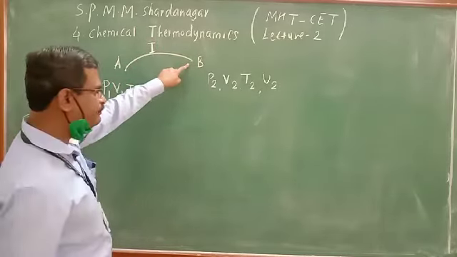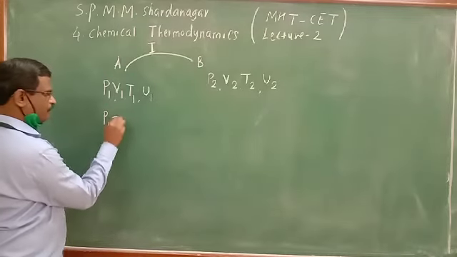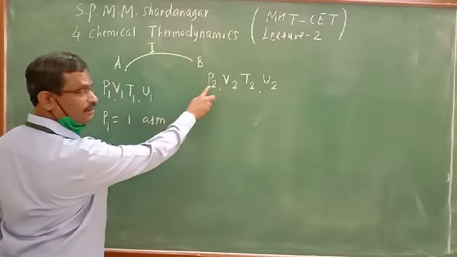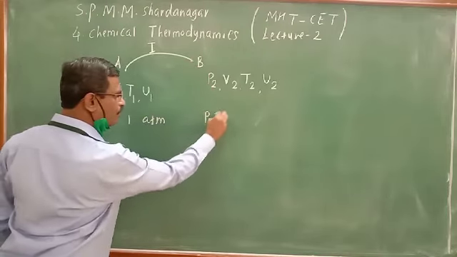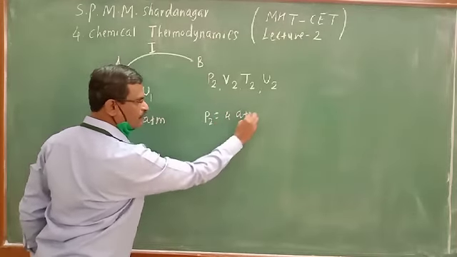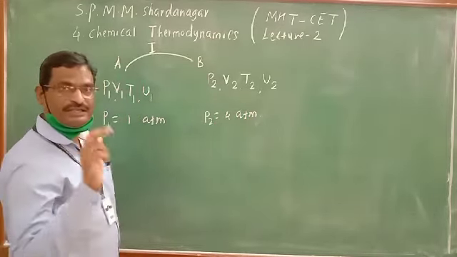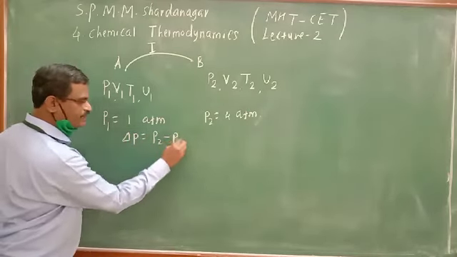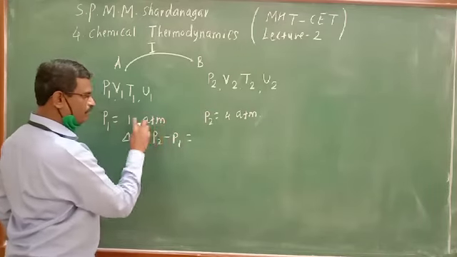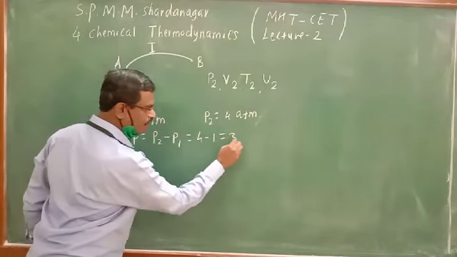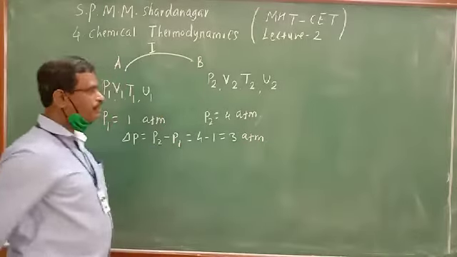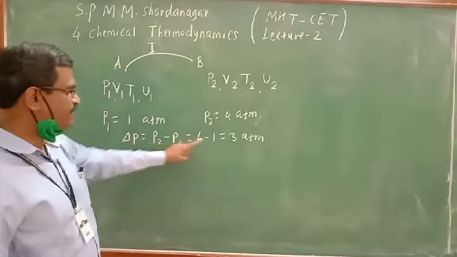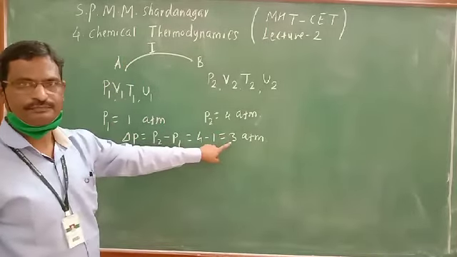So let us consider the initial pressure P1 equal to 1 atmosphere. Whenever A is converted to B, its final pressure P2 becomes equal to 4 atmosphere. So what is the change in pressure? Change in pressure delta P is equal to P2 minus P1, that is 4 minus 1, or 3 atmosphere. Whenever A is converted to B by the first path, the change in pressure will be 3 atmosphere.